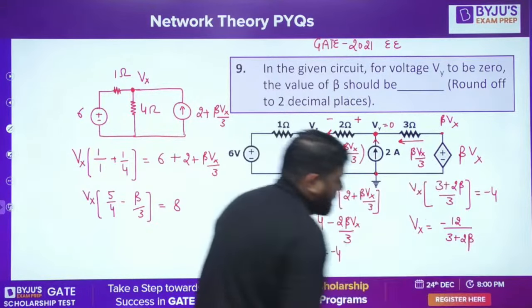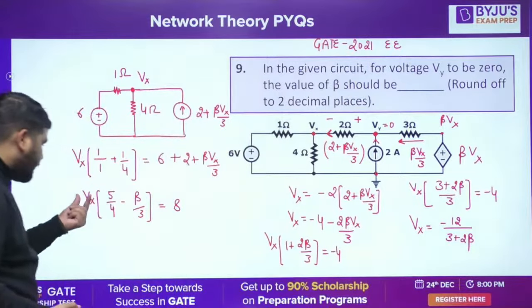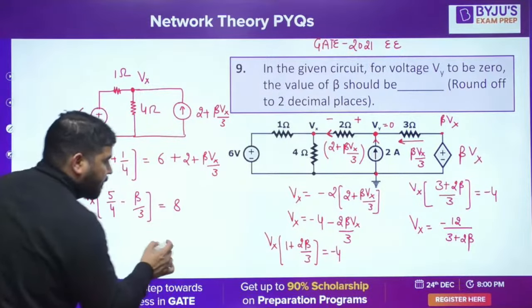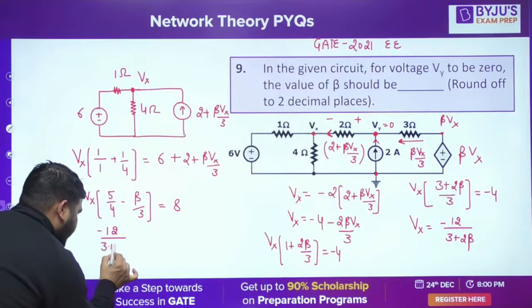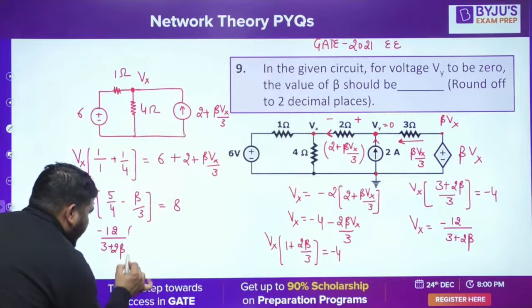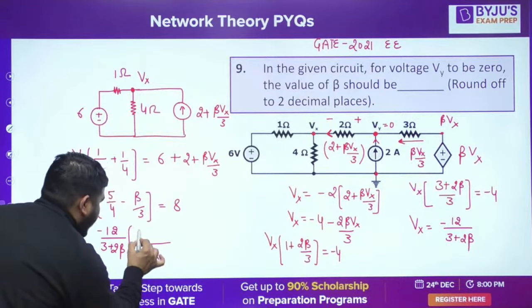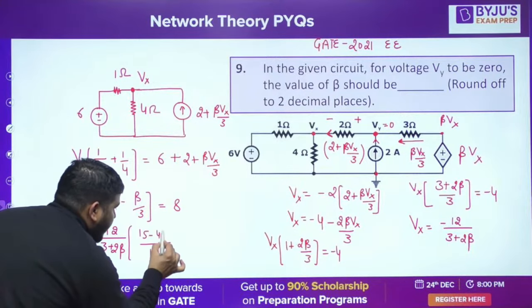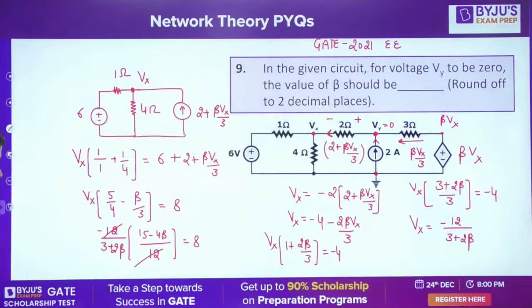You can check this. Now you can use this value and put it here. So it will be minus 12 divided by 3 plus 2 beta into this. If you take the LCM, it will be 12. Here you will get 15 minus 4 beta is equal to 8. Is it fine? This 12 will be cancelled.